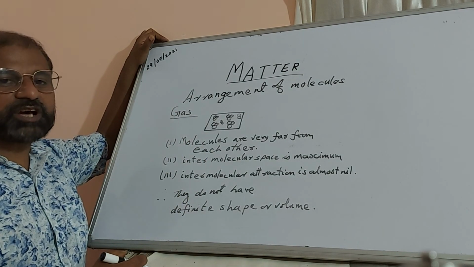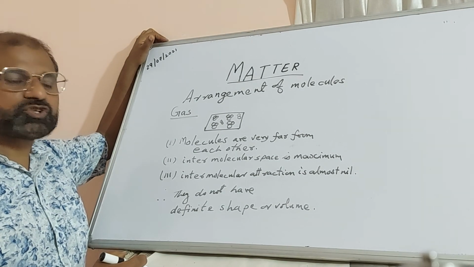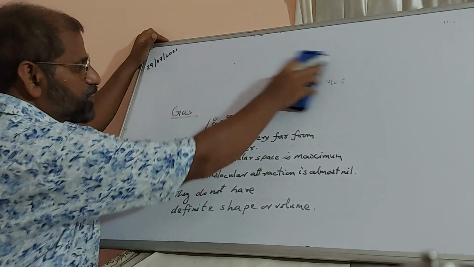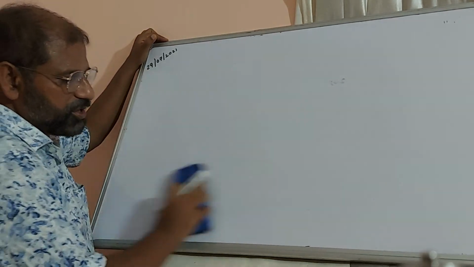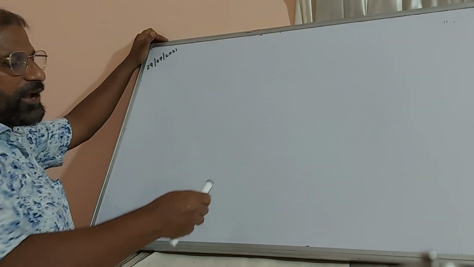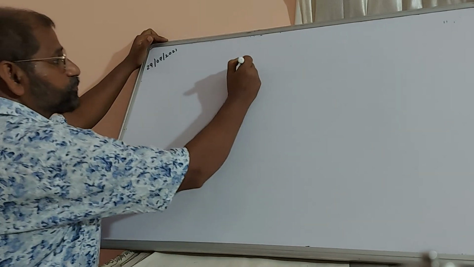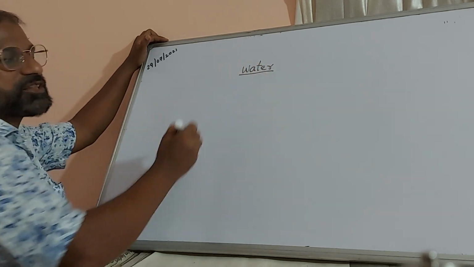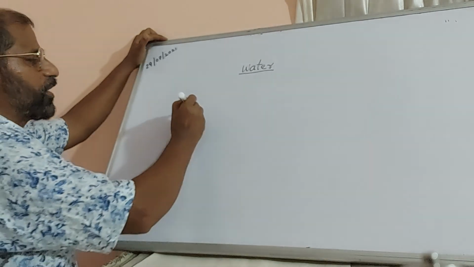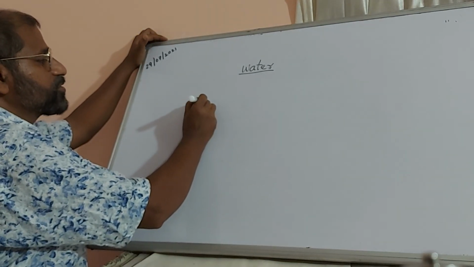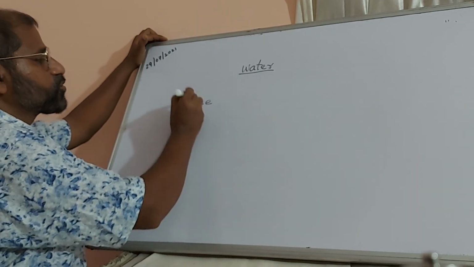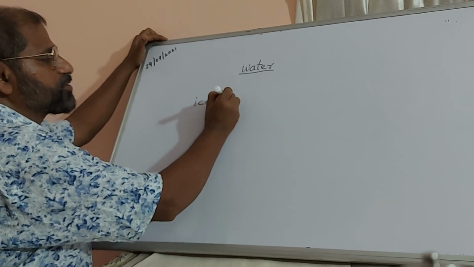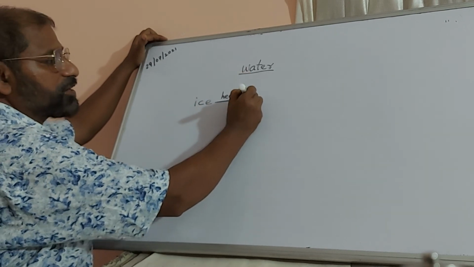Okay, so these are the arrangement of molecules in a solid, liquid and gas. I hope you have understood what is matter, what are the three states of matter and all that. One more thing here I have to mention is water. Water can exist in all the three states of matter, that is solid, liquid and gas. Ice, that is the solid state, right? So if you heat ice, you can get water.